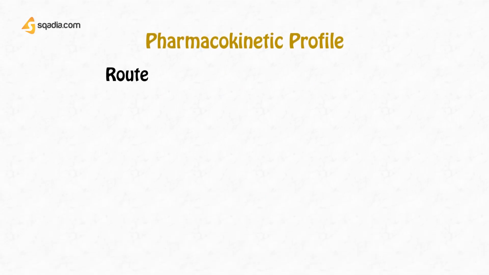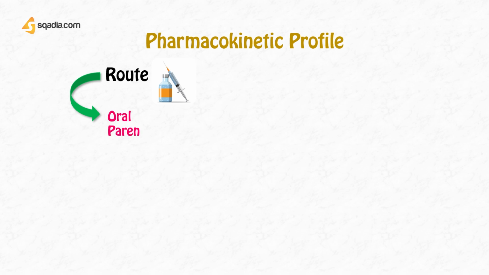Now comes the pharmacokinetic profile, and first we will see what is the route. It is important that carbonic anhydrase inhibitors are available in a variety of routes to be used. They are available in the oral route as well as parenteral and topical. They can be used as tablets or extended release capsules. They can be given IV, and they are also available to be used topically as ophthalmic solutions. So you can see that they are available to be used by different routes.